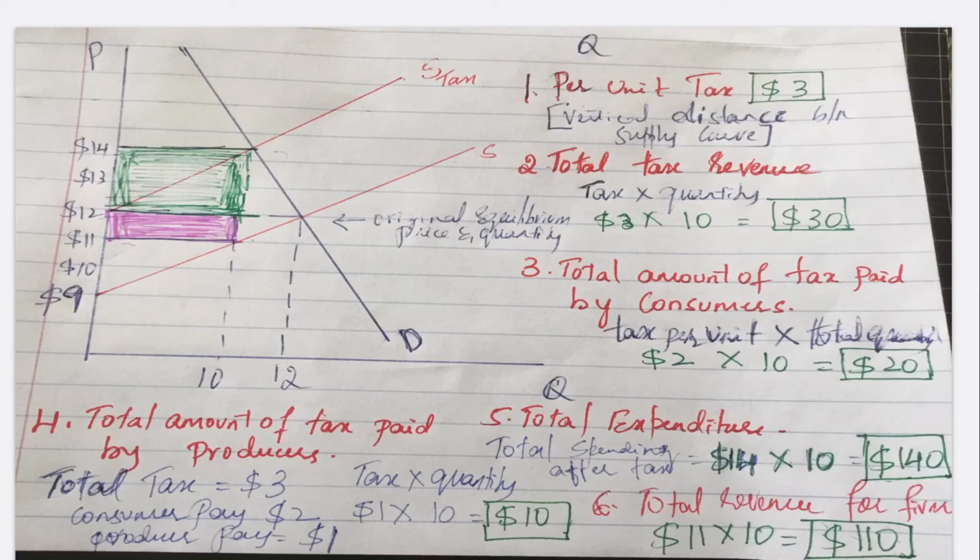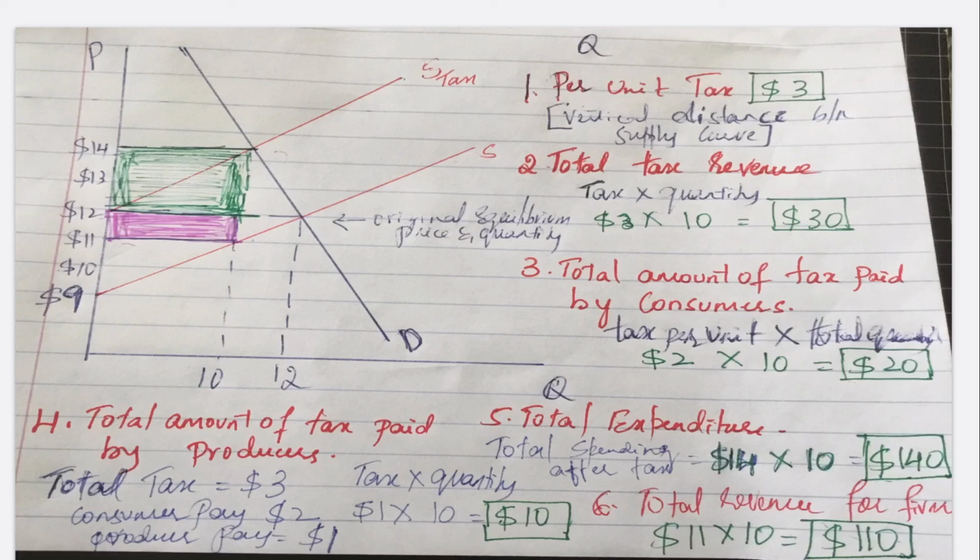Now he is getting only $11. That means $1 less than the original price. So he's paying the tax of $1, and the total quantity sold is 10. So 1 times 10, $10, is the amount of tax paid by the producer.